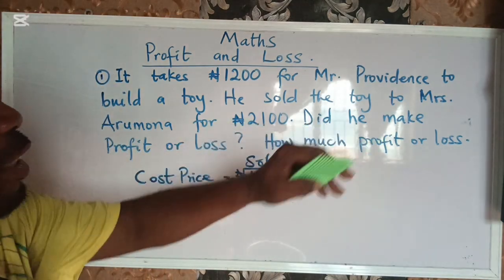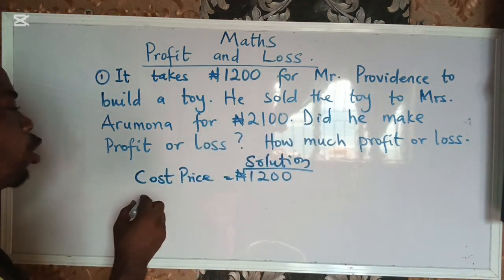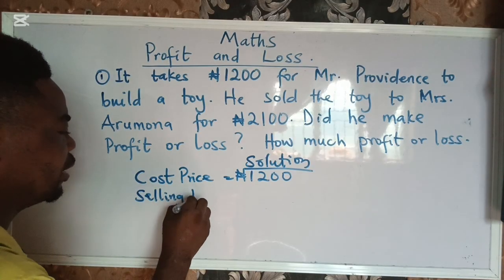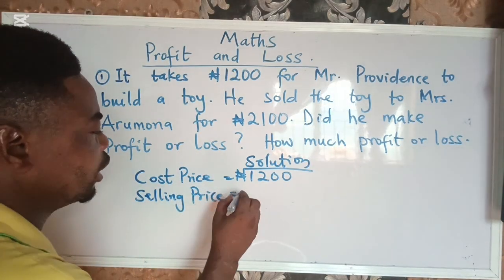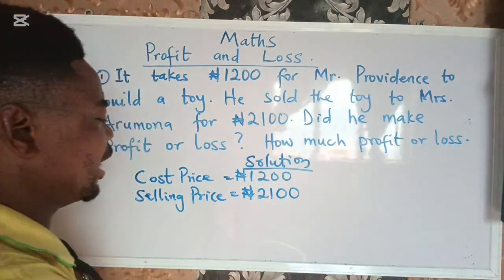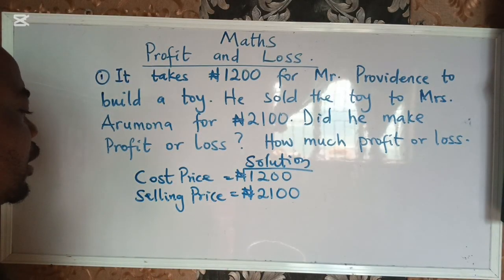Then he sold it to Mrs. Arumono for 2,100 naira. That is the selling price. The selling price is 2,100 naira. So the question, did he make profit or loss?